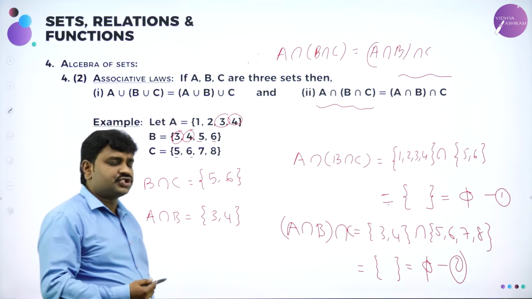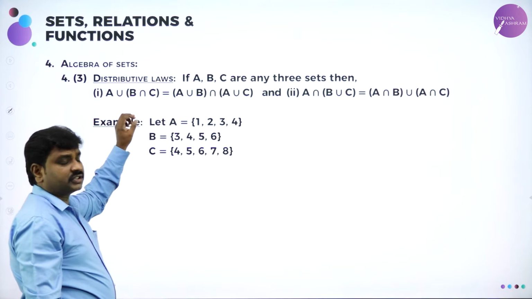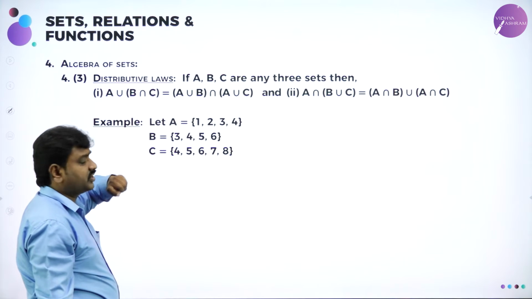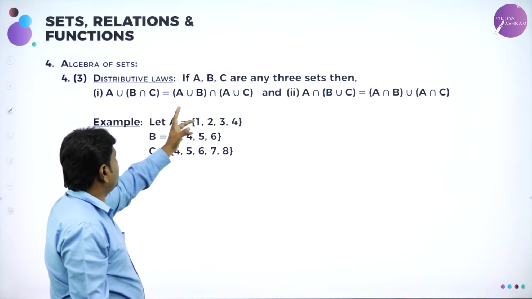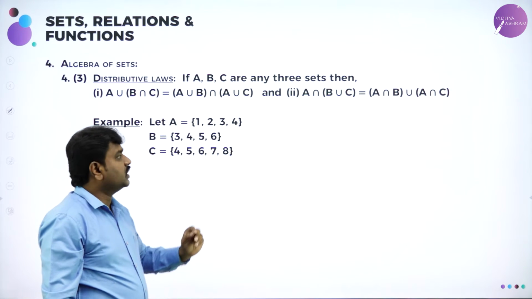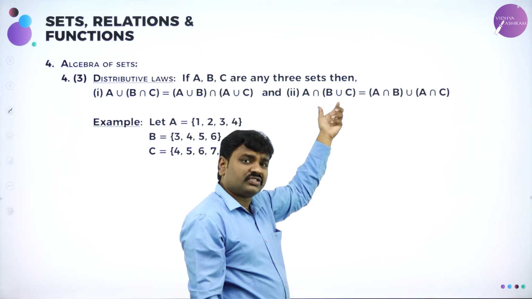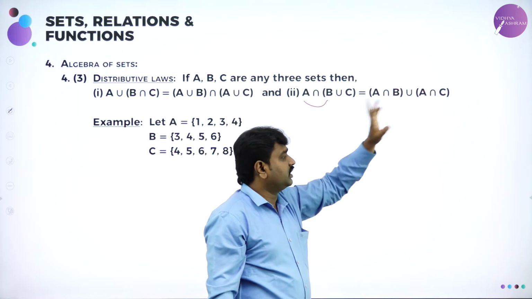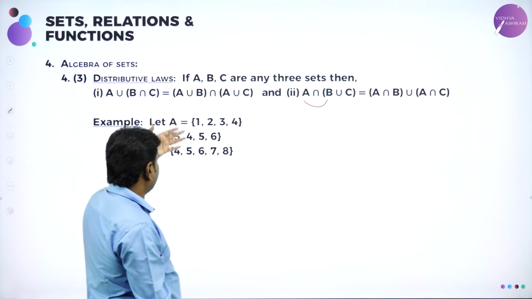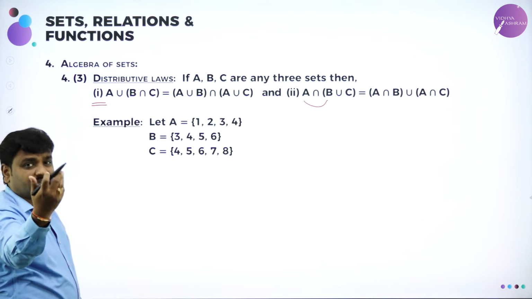Similarly, we have distributive. Next we have distributive, with two different operations. Outside we have union, inside we have intersection. A union (B intersection C) can be proved as (A union B) intersection (A union C). Similarly, outside intersection, inside union, A intersection (B union C) can be written as (A intersection B) union (A intersection C). You can try this problem. I'll prove the first one and you do the second one.